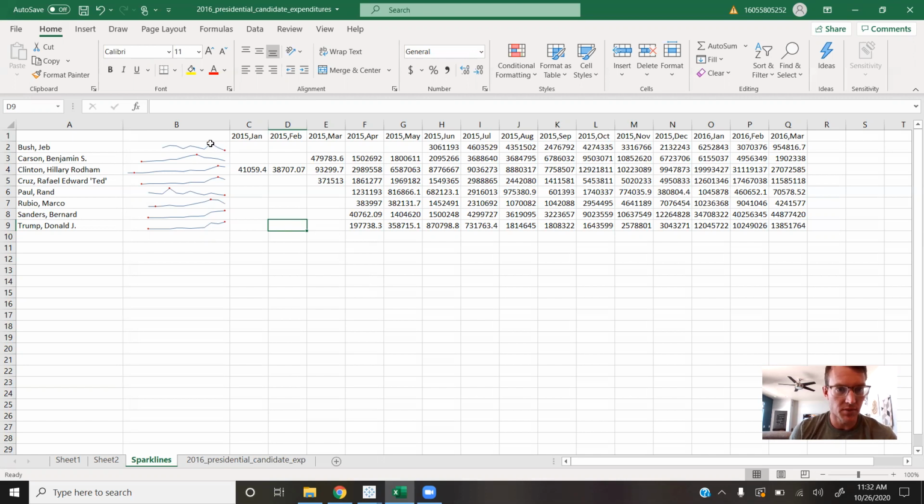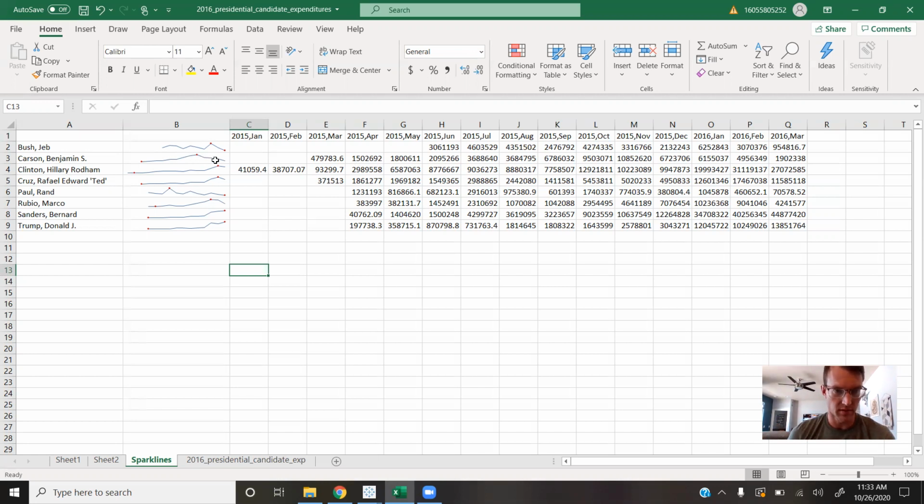Like Jeb Bush, his high point was right here. If we look at Jeb Bush, he's on the top there. His high point was right there, and you can see his high point was 6.25 million, and then it starts dropping off. And why did it drop off? It dropped off because he ended up dropping out of the race. So interesting data. He went up to try and boost his campaign, and then he had to end up dropping out. Same with Ben Carson.